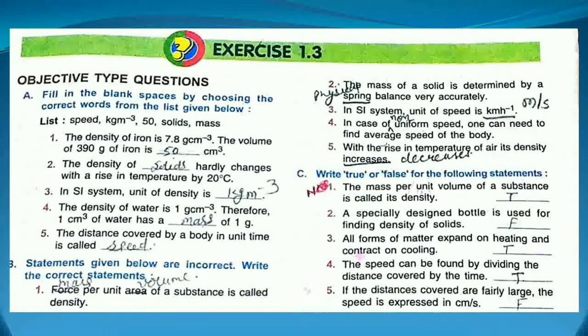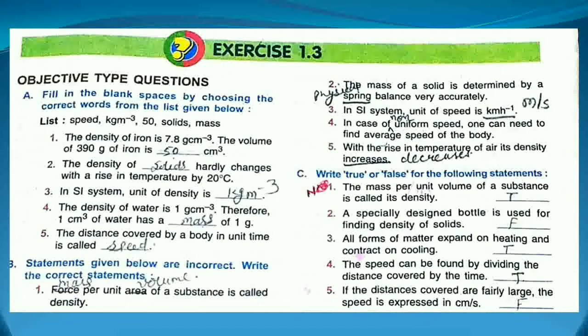Okay, now the fifth one, with the rise in temperature of air, its density increases. No, with the rise in temperature, the density decreases in the gases. So at the place of increases, you have to write decreases. Clear? Now next question is true false. Clear?